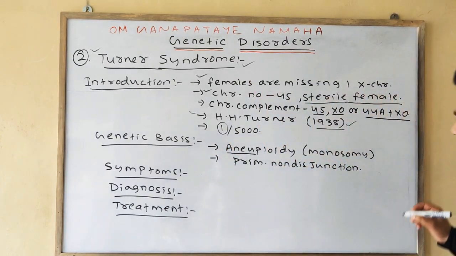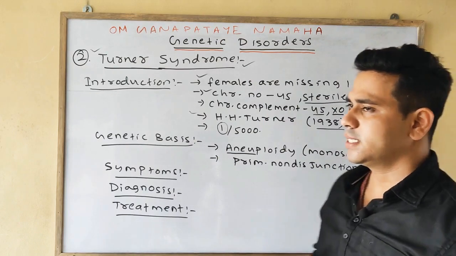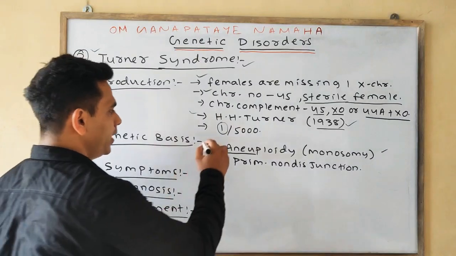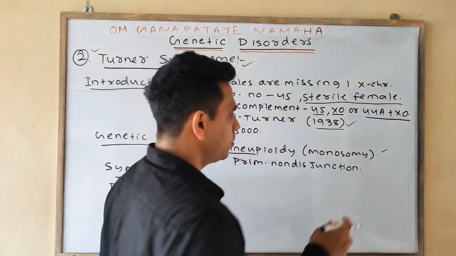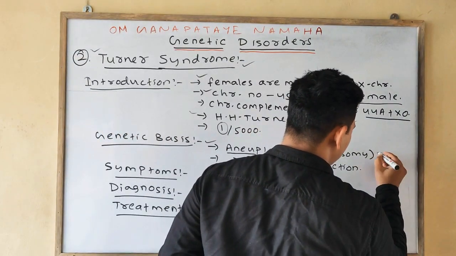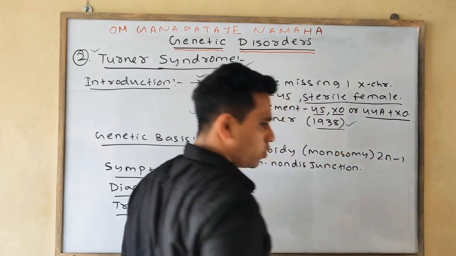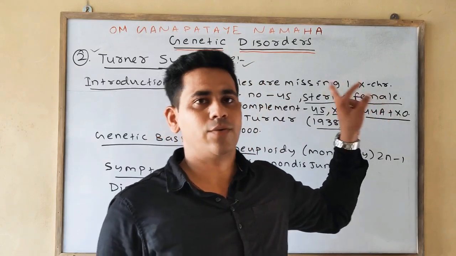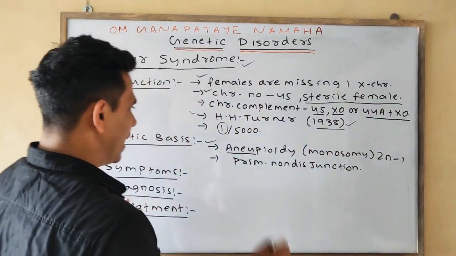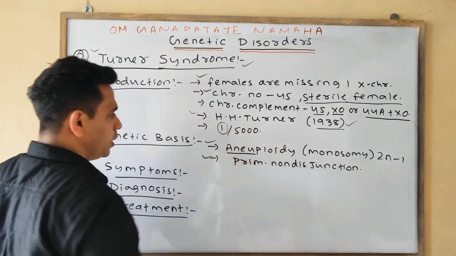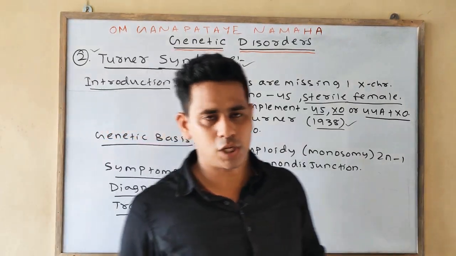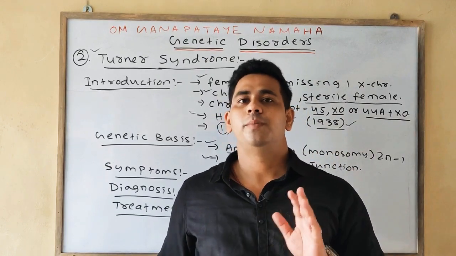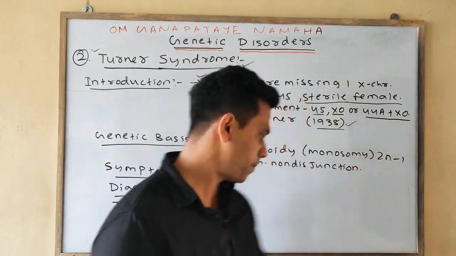Okay, next, what is the genetic basis? Turner syndrome occurs basically due to aneuploidy, monosomy. Monosomy means what? 2n minus 1. It means one chromosome is missing from the pair, and here one sex chromosome, or we can say one X chromosome, is missing. This aneuploidy basically occurs due to the primary non-disjunction of the chromosome during meiosis 1 and 2 of the maturation phase of gametogenesis.